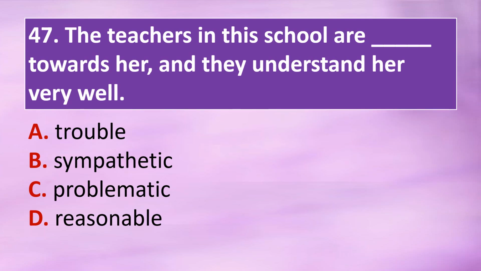Question 47. The teachers in the school are dash towards her, and they understand her very well. Option A. Trouble. Option B. Sympathetic. Option C. Problematic. Option D. Reasonable. The correct answer is option B. Sympathetic. The teachers in the school are sympathetic towards her, and they understand her very well.